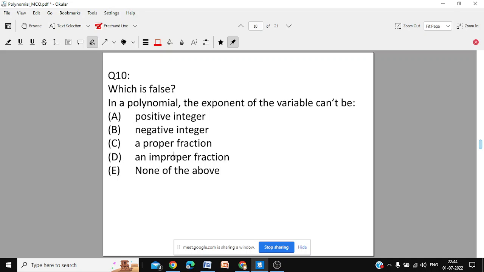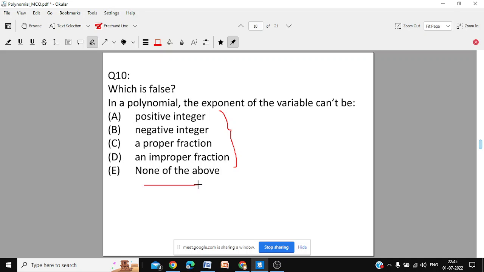Which one is false? Which one is wrong? One of them is false. In a polynomial, the exponent, the power of the variable cannot be a positive integer. It cannot be a negative integer. It cannot be a proper fraction. It cannot be an improper fraction. And if you think that none of them is false, then you choose none of the above. So that is question number 10 and the last question.